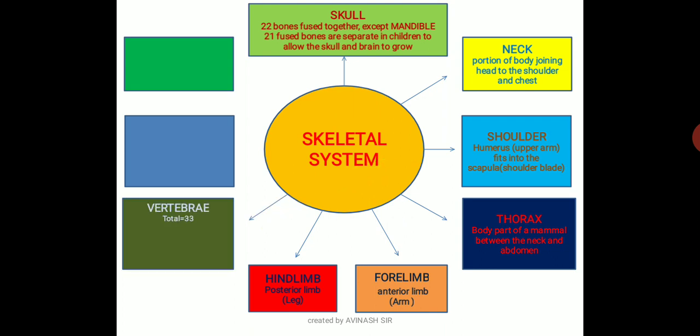Next is the vertebrae. They have a number of bones in them. We'll deal with it a little bit in brief. Vertebrae are 33 in total. Cervical, the neck, has 7 bones. Thoracic, the chest, has 12 bones. Lumbar, the lower back, has 5 bones. Sacrum, 5 fused to form 1, meaning 5 bones totally become 1. And coccyx, 4 fused to form 1. All these things we'll discuss in our next slide.